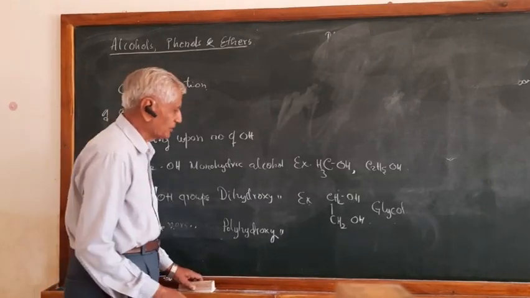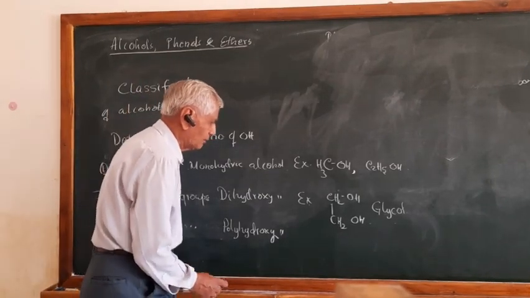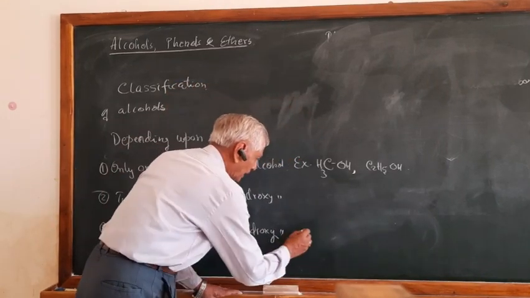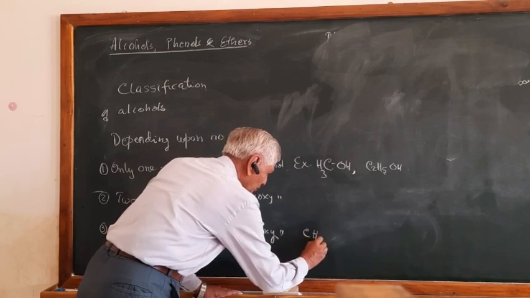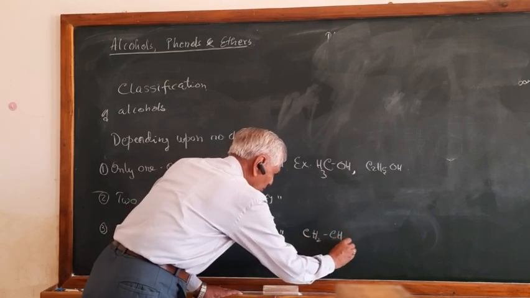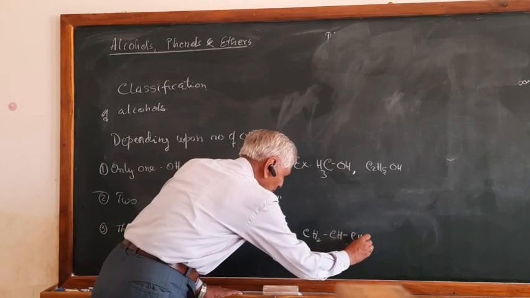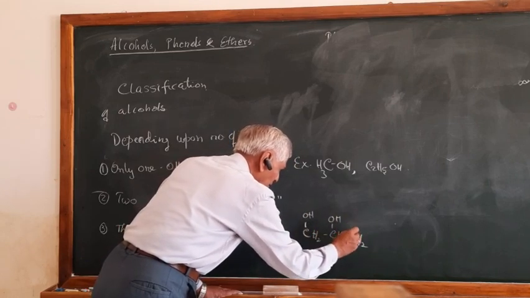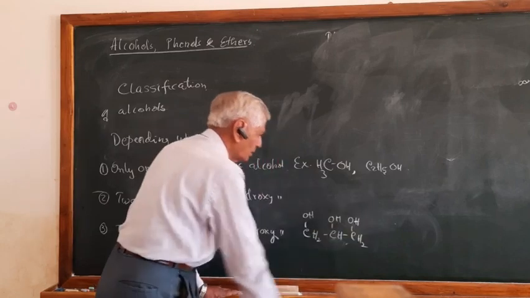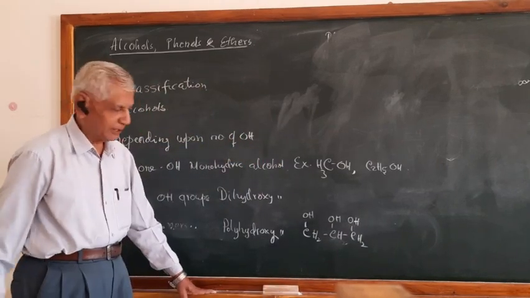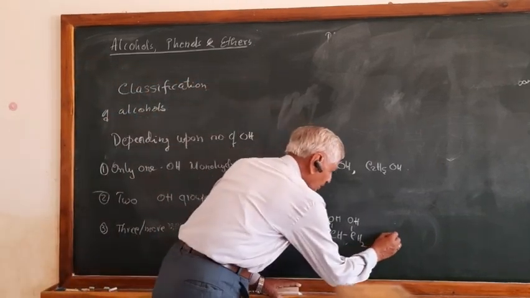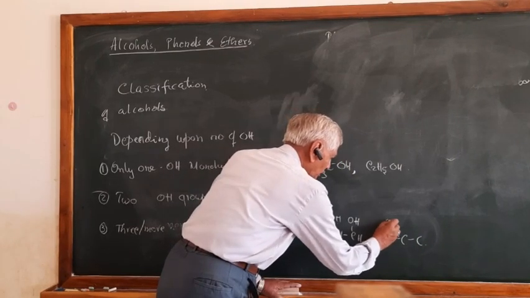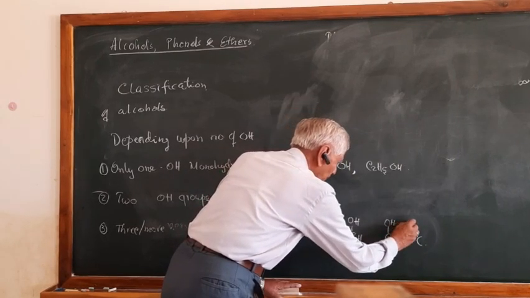So let us give an example of a polyhydric alcohol. CH2OH, OH here, OH here, OH here. Write the structure perfectly. Three carbons are there, 1, 2, 3. Each carbon contains an OH group.